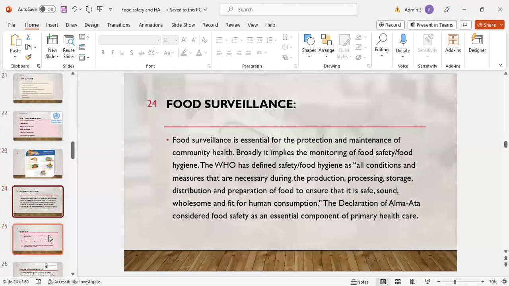Food surveillance. Food surveillance is essential for the protection and maintenance of community health. Broadly, it implies the monitoring of food safety or food hygiene. The WHO has defined food safety or food hygiene as all conditions and measures that are necessary during the production, processing, storage, distribution, and preparation of food to ensure that it is safe, sound, and wholesome and fit for human consumption. The Declaration of Alma Ata considered food safety as an essential component of primary health care.